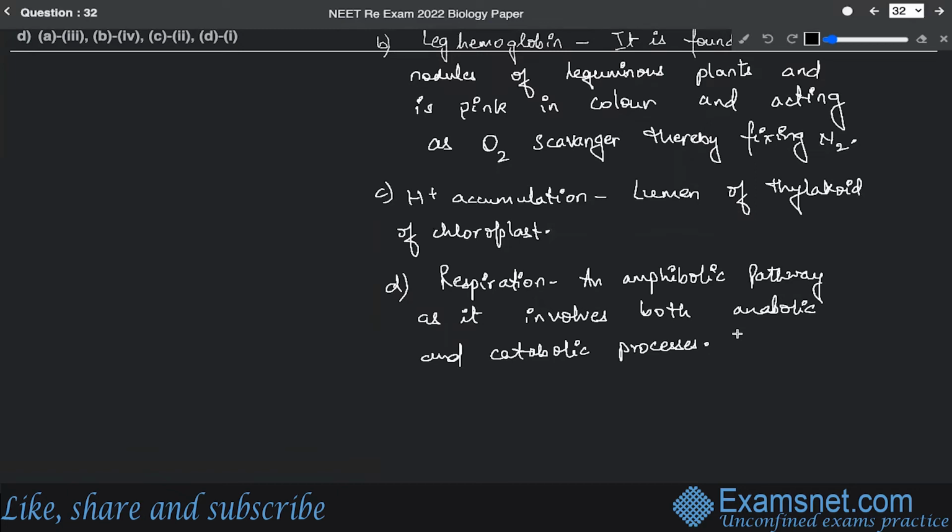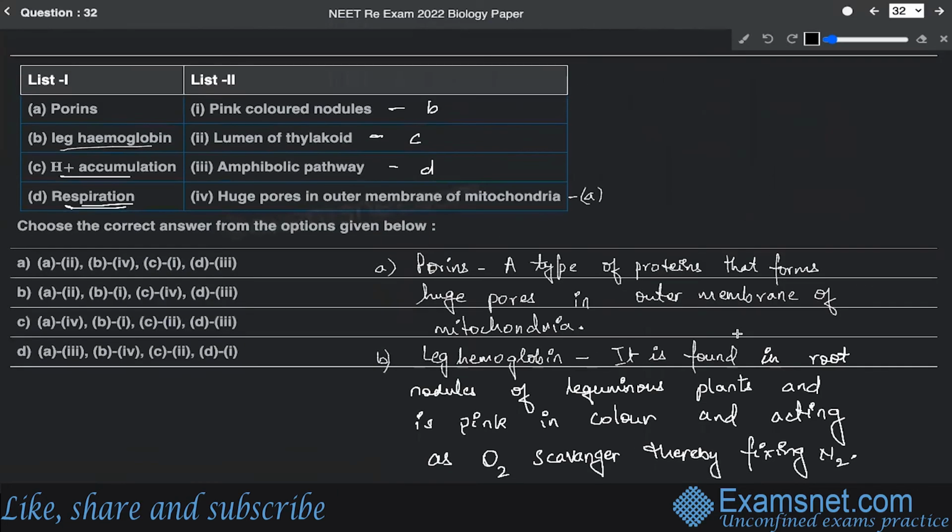All right, so that is the case. So let us take a look at the matching options. A is going to match up with fourth, B is going to match up with first, then C is going to match up with second, D is going to match up with three. So option C is the correct answer.